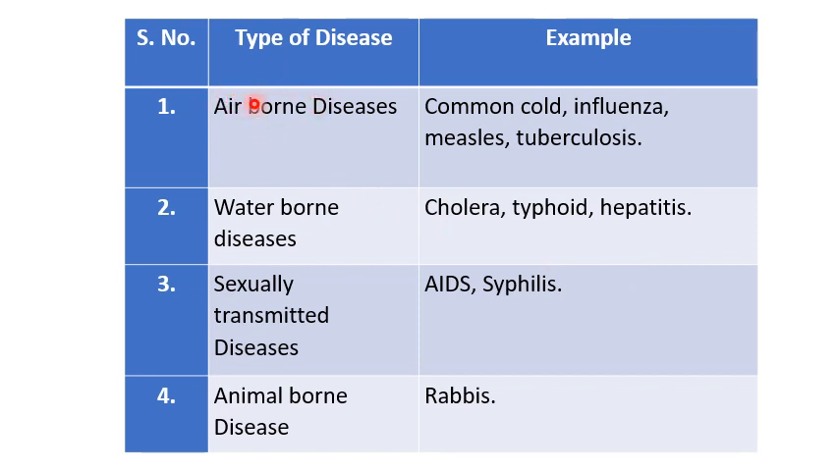Now next are the different types of diseases which are spread by air, water and sexual contact, and their examples. Airborne diseases, the diseases which are spread through air, are common cold, influenza, measles, tuberculosis. Diseases which are spread through water are cholera, typhoid, hepatitis, and dysentery is also an example of waterborne disease. Sexually transmitted diseases are AIDS, syphilis, and an animal-borne disease is rabies. I hope all of you understood today's topic. Thank you.